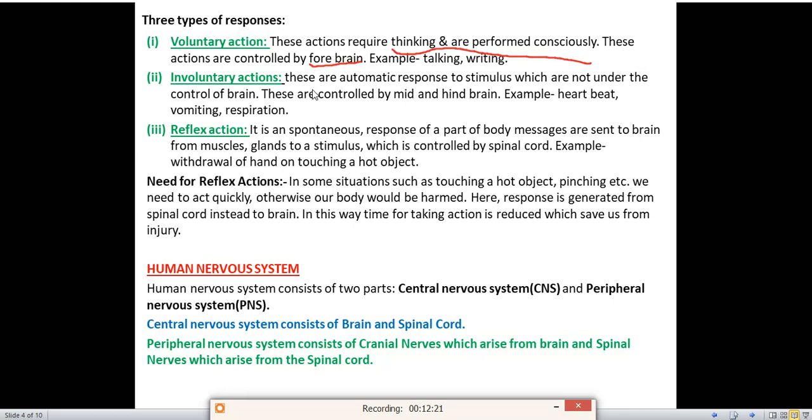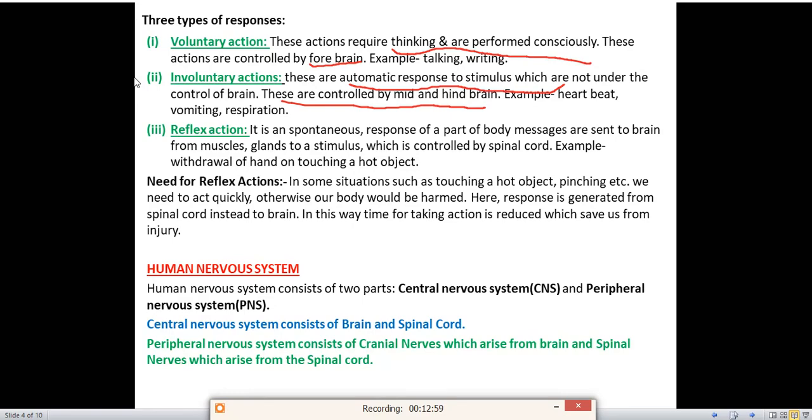Involuntary actions are the automatic response to stimulus which are not under the control of the brain. These are controlled by the midbrain and the hindbrain. So you have to remember, voluntary actions are controlled by forebrain, involuntary actions are controlled by midbrain and hindbrain. Examples: heartbeat, vomiting and respiration. For example, you don't vomit on your own. Suppose you want to stop that vomiting, you cannot stop it. Heartbeat also, we cannot stop it. It is the involuntary action performed by our body. So these are the examples of involuntary action.